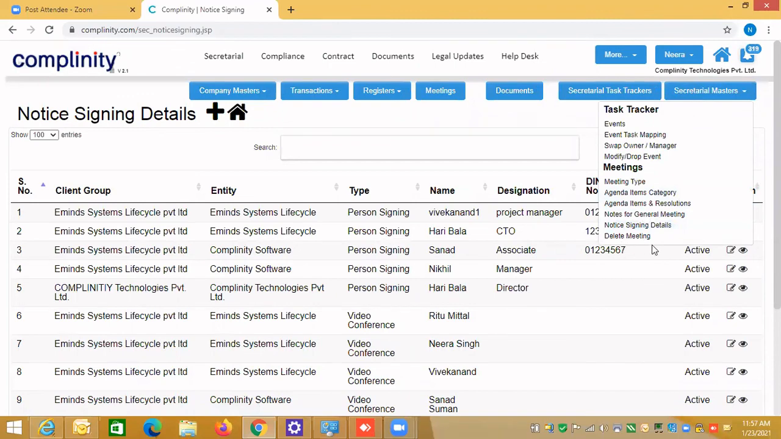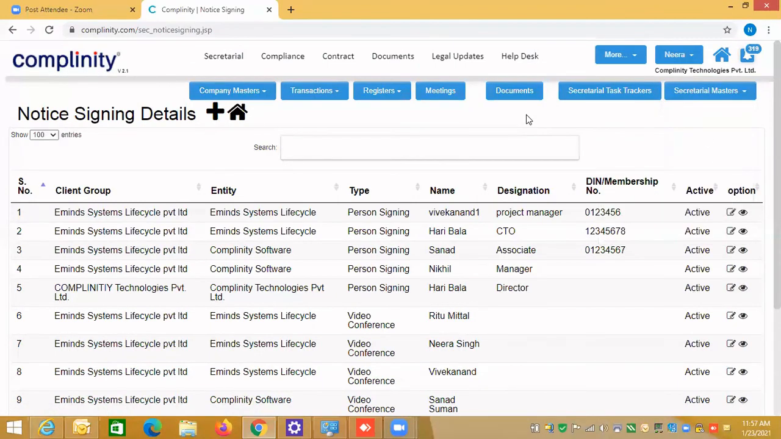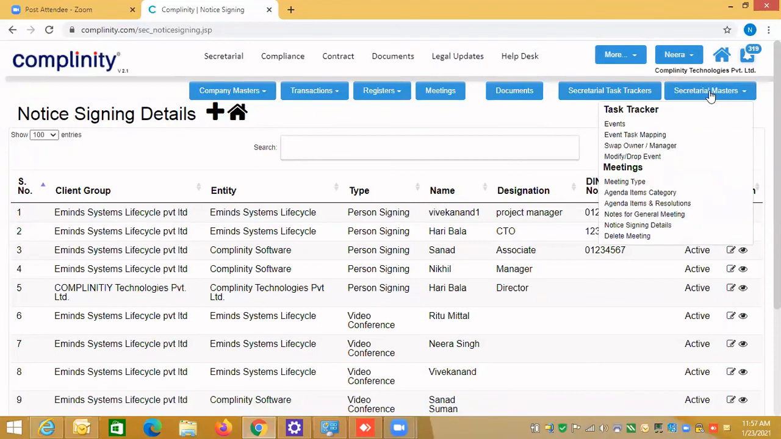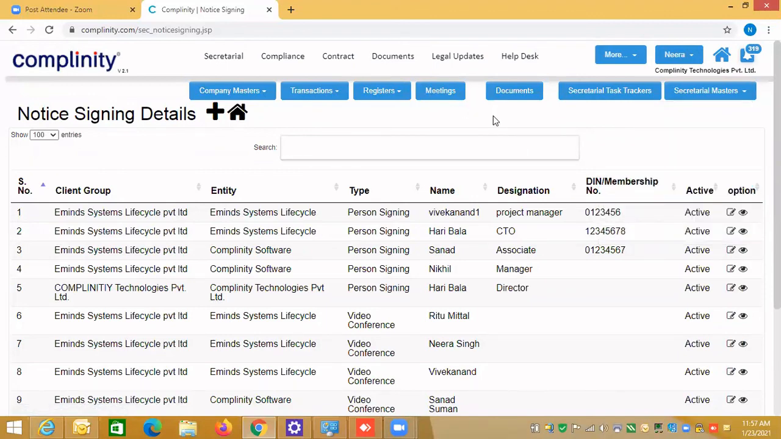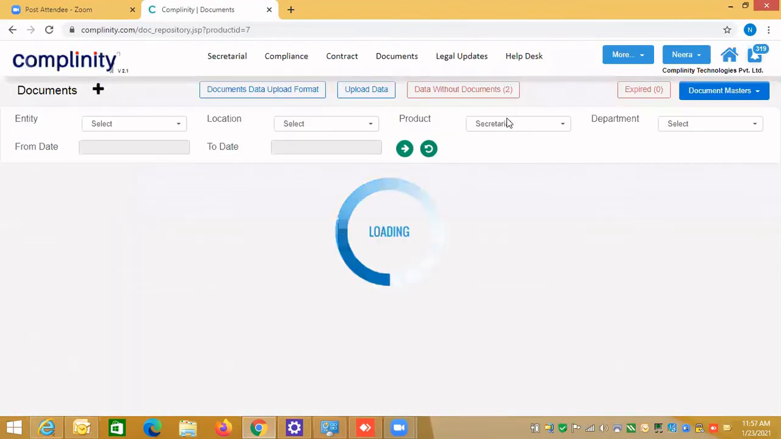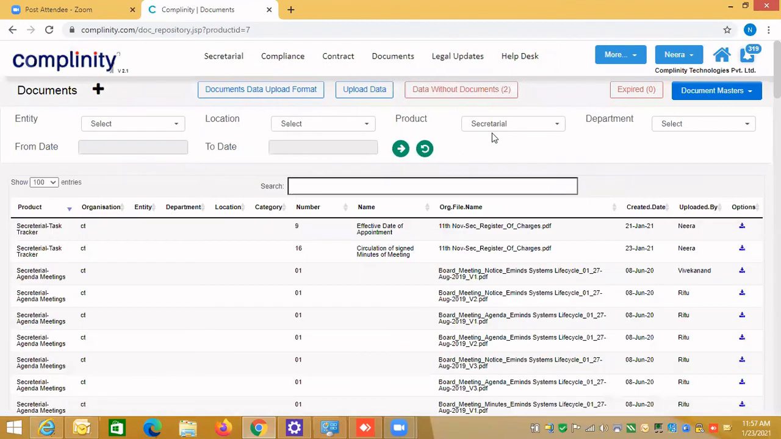Delete meeting we already covered. So this is basically the secretarial task masters. Above the task tracker, which we covered as the secretarial task tracker, meeting covers all the meetings. And the most important thing is the documents. If you click on the document module, it will come in the product secretarial, all the documents